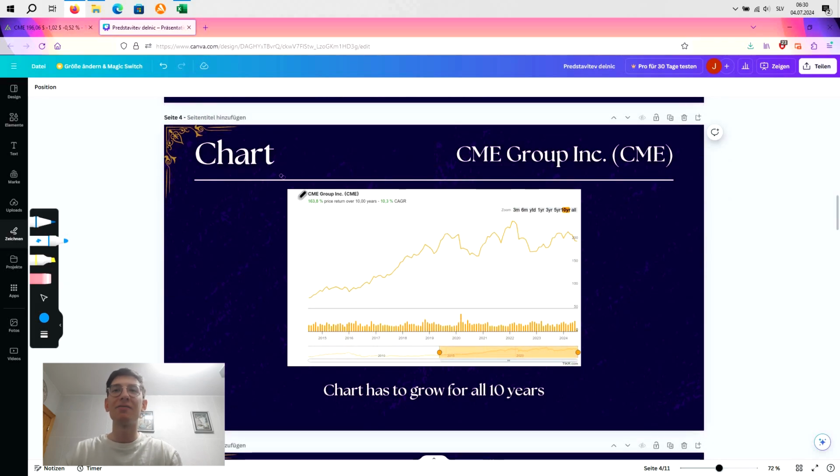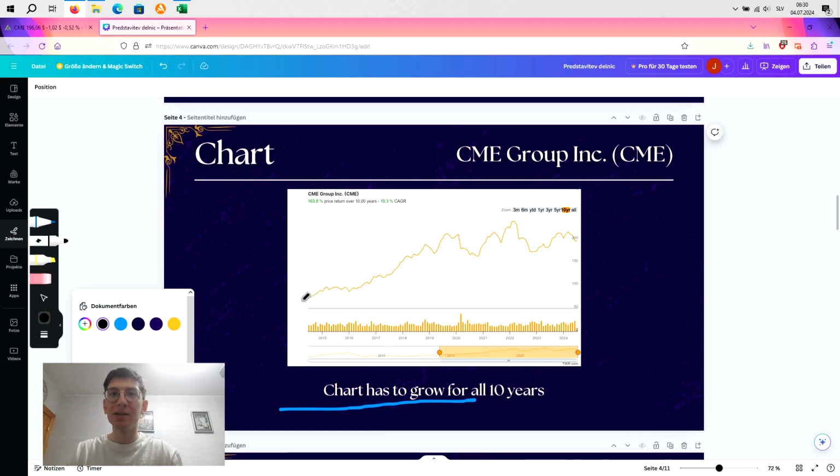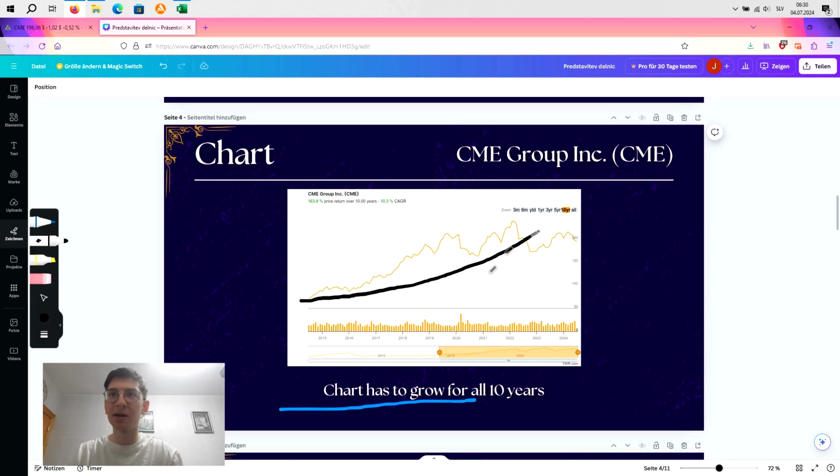So here we have the chart as always, okay? And as you can see here, the instruction is that the chart has to grow for all 10 years. Now, what exactly does that mean, bro? That means that I will first of all draw a little exponential line, kinda like this. And then we are going to compare the actual stock price chart with this exponential growth line, okay? So we are going to compare the orange line with the black one, and preferably they should follow each other, okay?